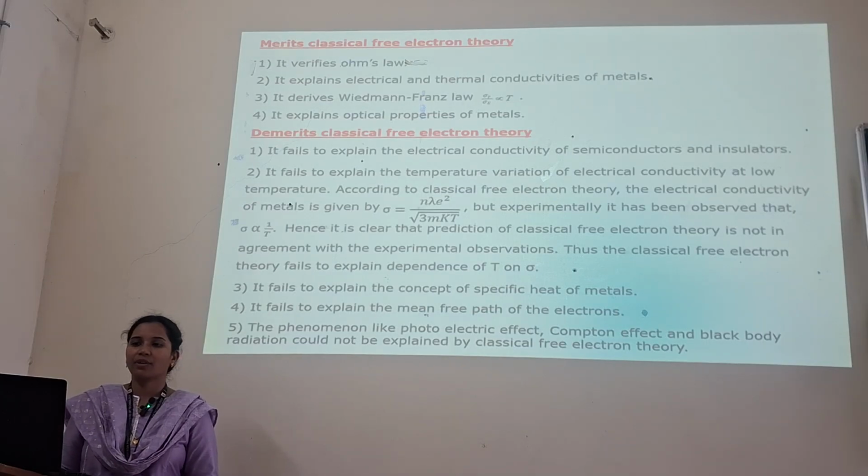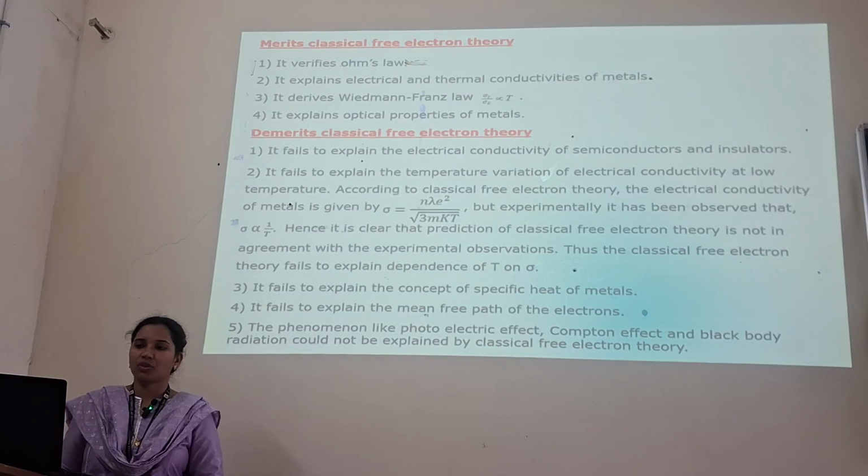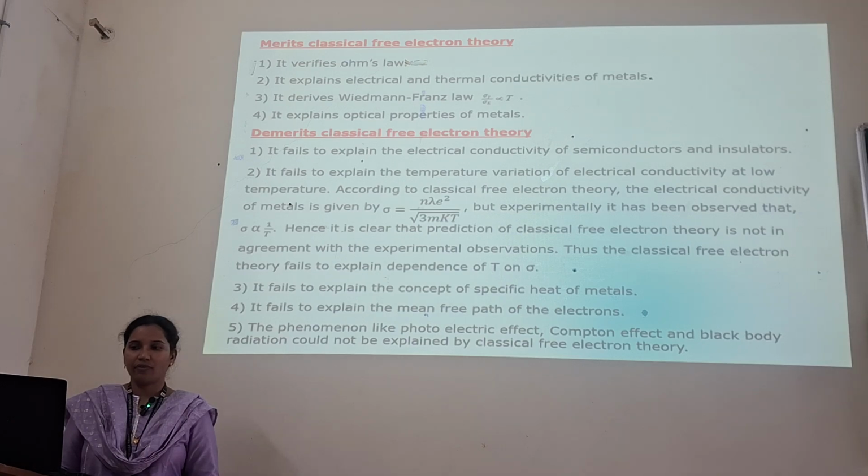Again, we have some merits of the classical free electron theory: it verifies Ohm's law, it verifies the electrical and thermal conductivities of metals, it derives the Wiedemann-Franz law, and it explains the optical properties of metals. These are some of the merits. Of course, there are demerits also for the classical free electron theory. Those demerits can be covered by the quantum free electron theory.